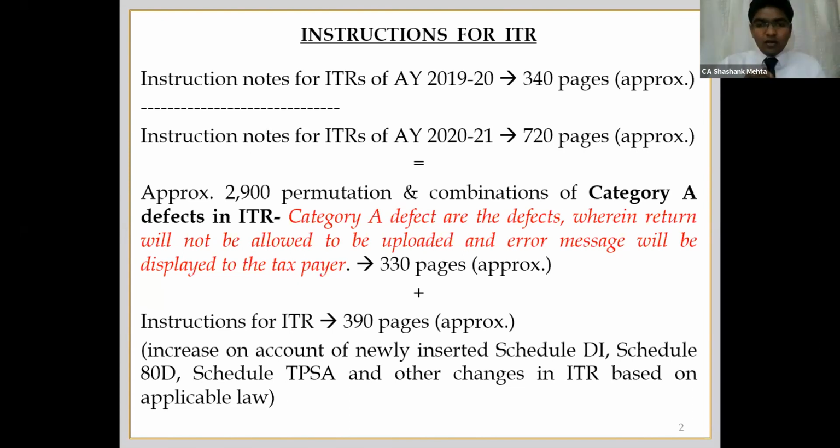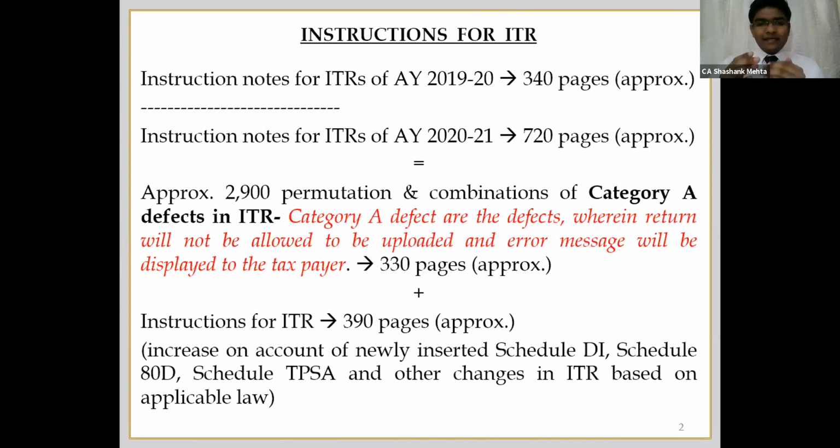As you can see on my screen, there are around 2,900 various permutations and combinations of these defects which can arise while you file ITR. Without clearing these defects, you will not be able to upload your ITR. You will have to first address all these defects. These are the category A defects. Almost 330 pages are assigned only for category A defects. So now the instruction module comes down to only 390 pages from the 720 pages.